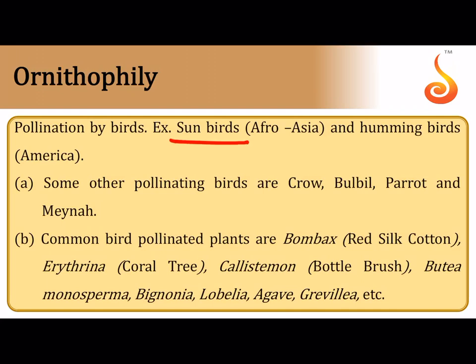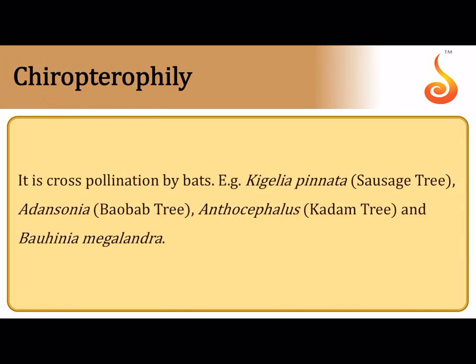Ornithophily is mostly by sunbirds. Basically, pollination by birds is referred to as ornithophily. Sunbirds and hummingbirds and some other birds are the pollinators. You have to know the common pollinated plants, examples like Bombax, Erythrina, the coral tree, Callistemon, bottlebrush, Butea monosperma, which is called the flame of the forest, and Bignonia, Lobelia, Agave, and Grevillea robusta, which is the silver oak.